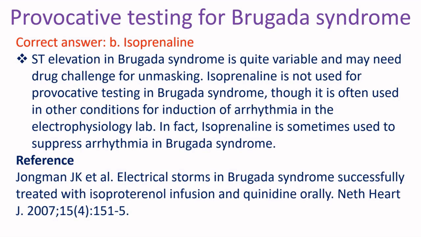Isoprenaline. ST elevation in Brugada syndrome is quite variable and may need drug challenge for unmasking. Isoprenaline is not used for provocative testing in Brugada syndrome, though it is often used in other conditions for induction of arrhythmia in the electrophysiology lab. In fact, isoprenaline is sometimes used to suppress arrhythmia in Brugada syndrome.